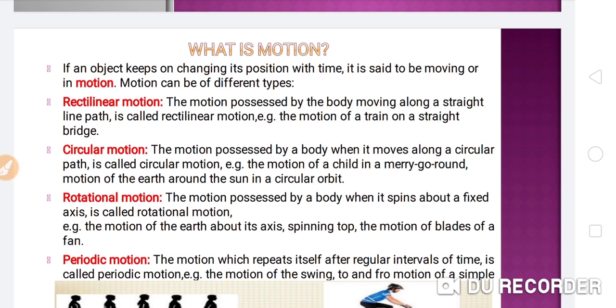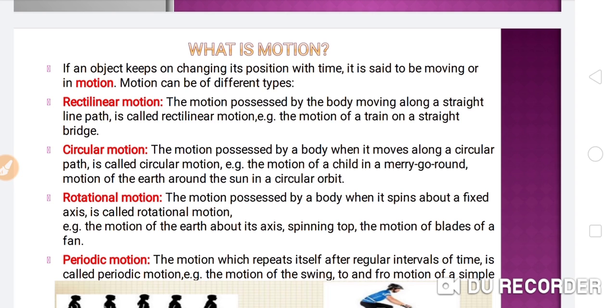Motion can be of different types. The first is rectilinear motion, also known as straight motion. Rectilinear motion is the motion possessed by a body moving along a straight line path.